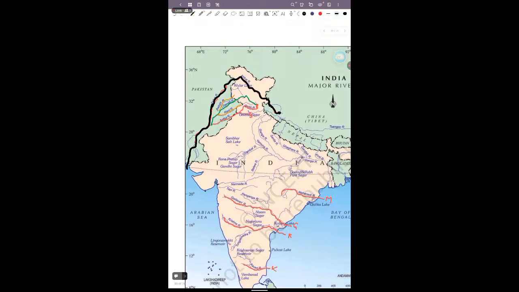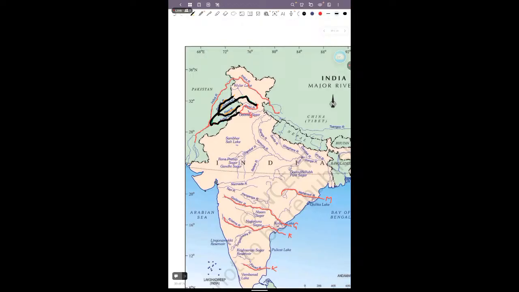The second river, the longest tributary of the Indus, is the Chenab. You can see here that the Chenab is formed from the Chandrabhaga, and it flows through the Himachal and Punjab regions, and meets the Satluj river. The third is the Jhelum river, the fourth is the Ravi river, and the fifth is the Satluj river.